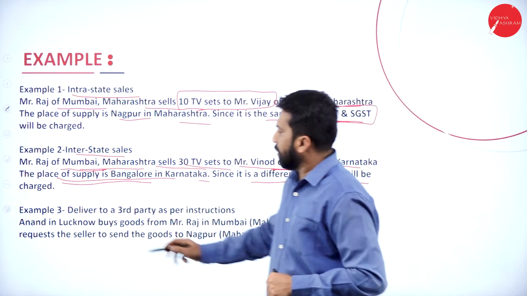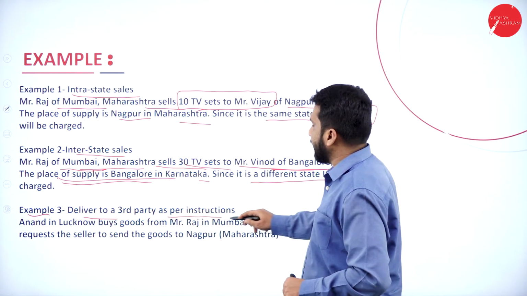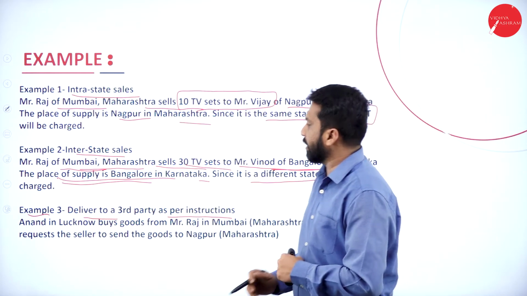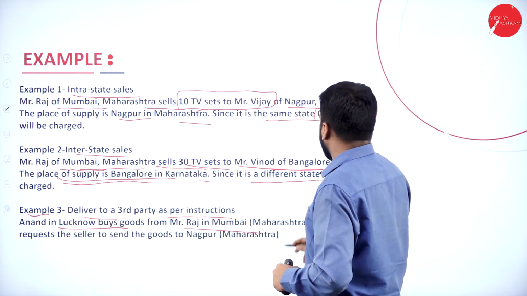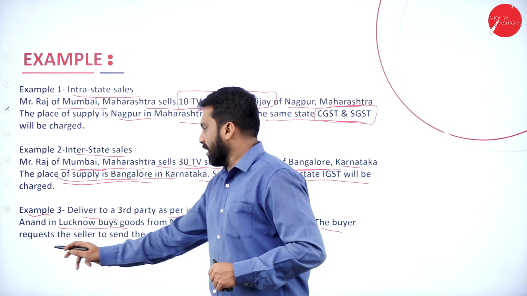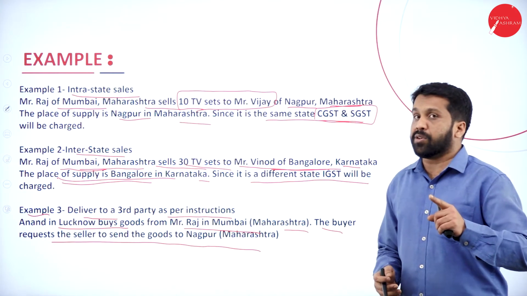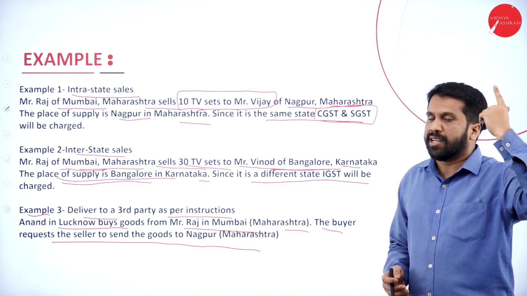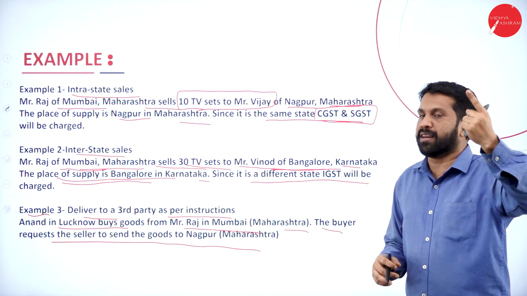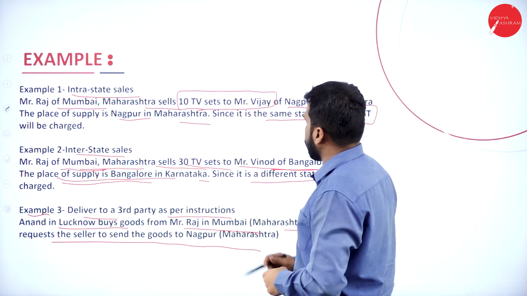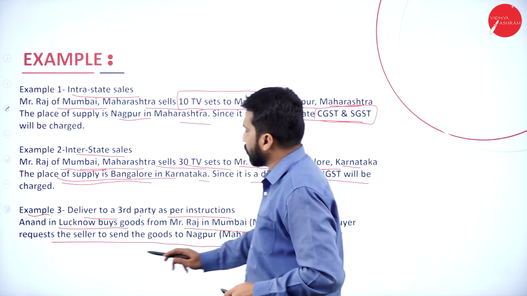Now, this is done. Example number 3: deliver to a third party as per instruction. Like, Anand in Lucknow buys goods from Mr. Raj in Mumbai, Maharashtra. The buyer requests the seller to send the goods to Nagpur. See, as I told you, a third party request. If the third party requests that I don't want this place, I want some other place. Now, Nagpur in Maharashtra.